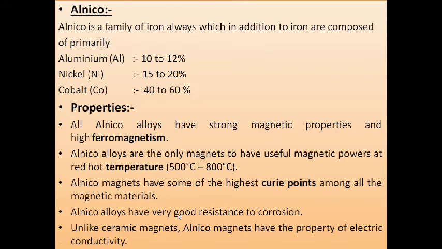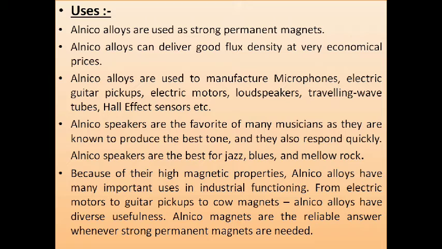Alnico alloys have very good resistance to corrosion. This is also an important point. Unlike ceramic magnets, Alnico magnets have the property of electrical conductivity, so they show electrical conduction. Uses of Alnico: Alnico alloys are used as strong permanent magnets. Alnico alloys can deliver good flux density at very economical prices, a very cheap price.